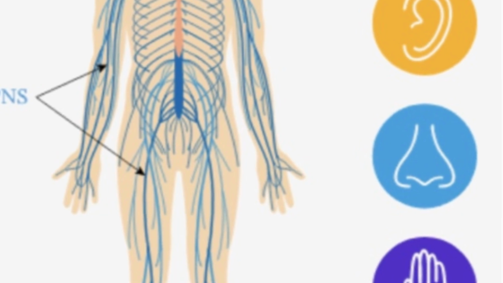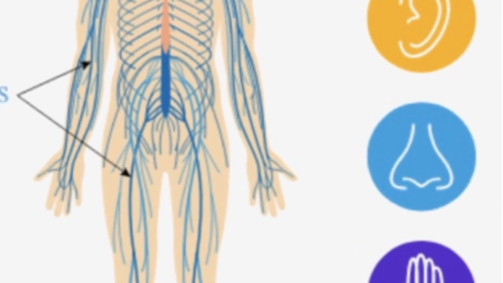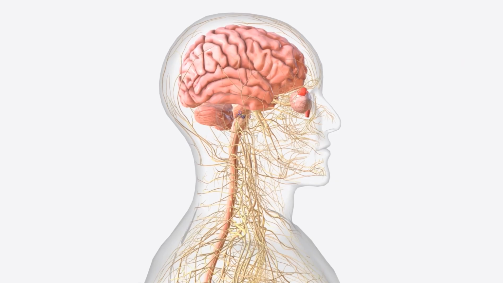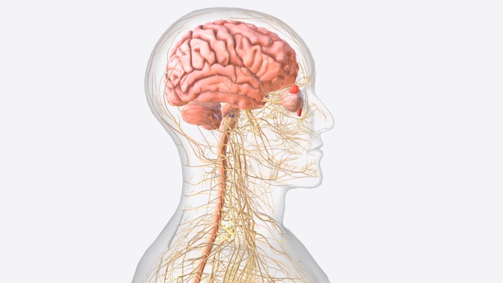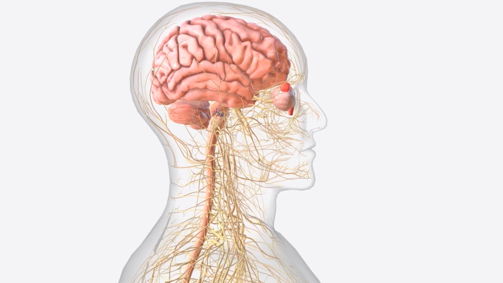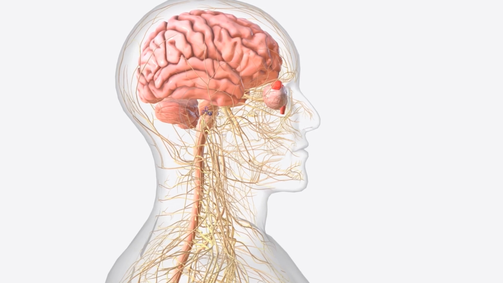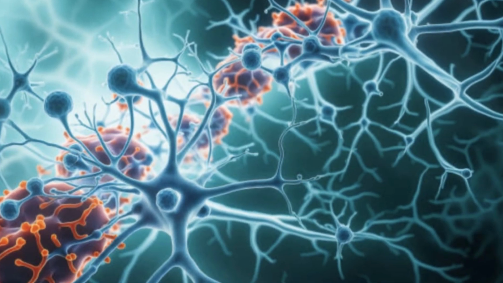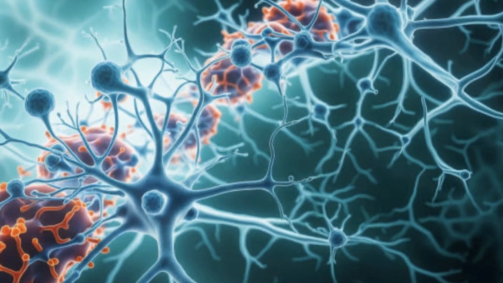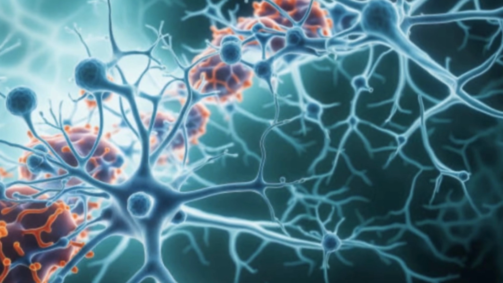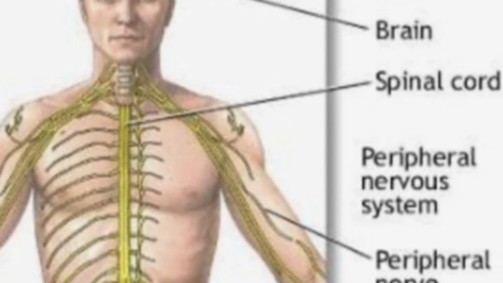The central nervous system and peripheral nervous system work together to form the nervous system, which is responsible for controlling and coordinating all bodily activities. The central nervous system processes information and sends instructions, while the peripheral nervous system relays those instructions to the rest of the body and sends sensory information back to the CNS.